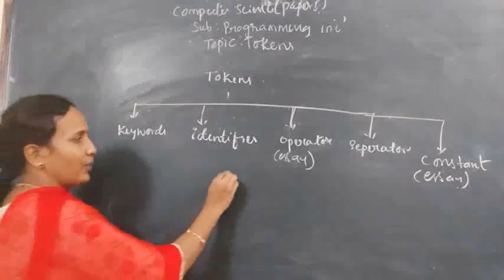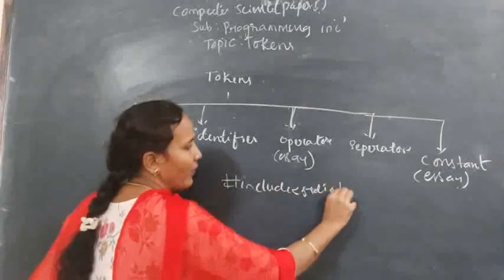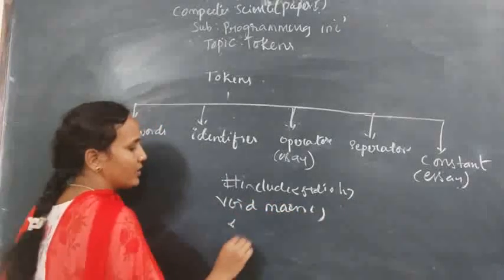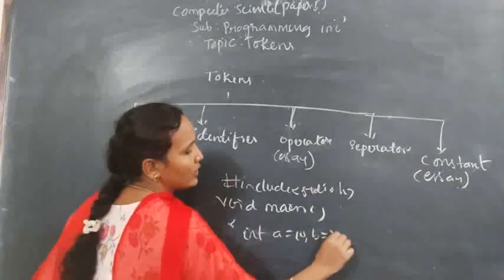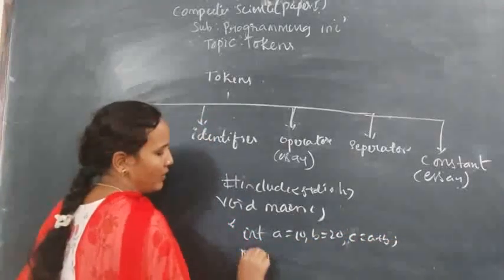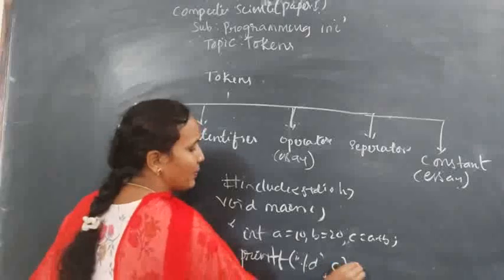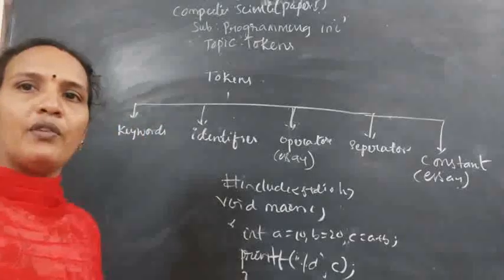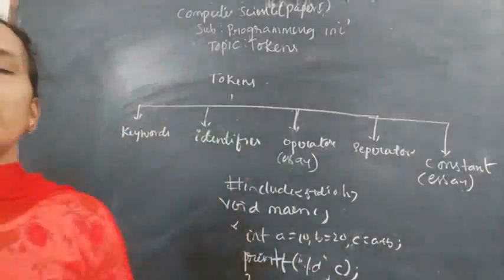See, you are writing a C program. This is a simple program. Hash include stdio.h is the header file, preprocessor command, void main. The last example I have given is a equals 10, b equals 20, c equals a plus b. Printf %d c. I am printing the value of c. This is a simple C program to print the sum of two numbers. Okay, so here you may get a question: where is a token?